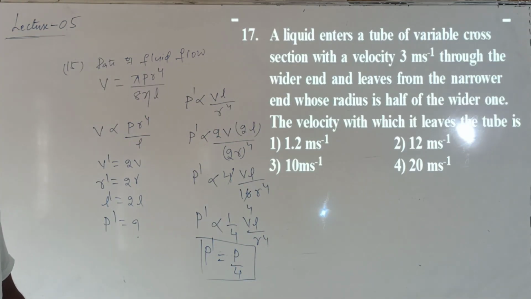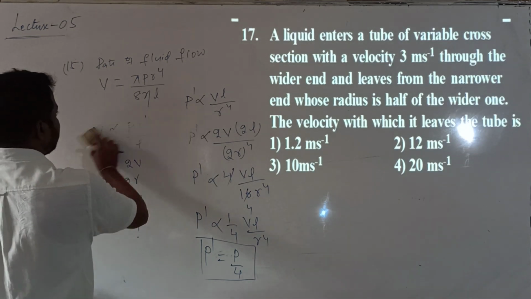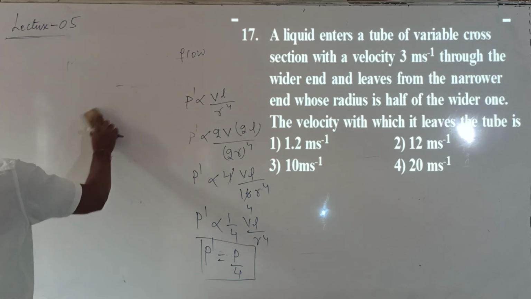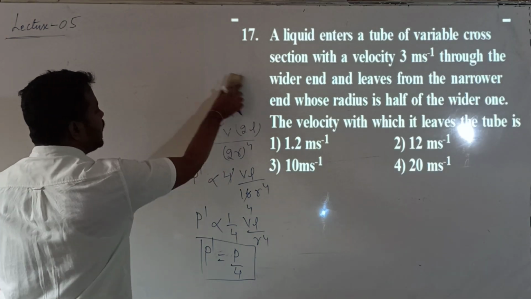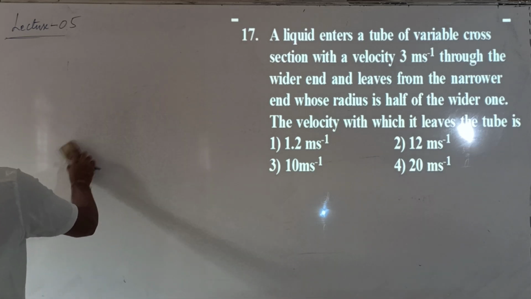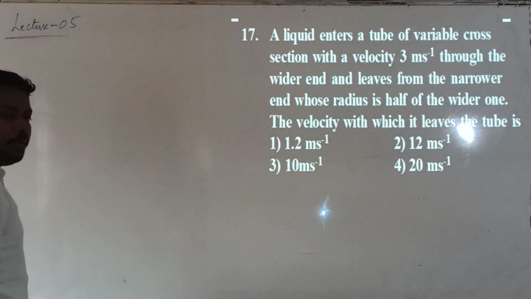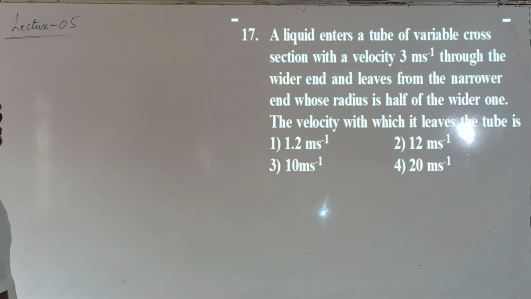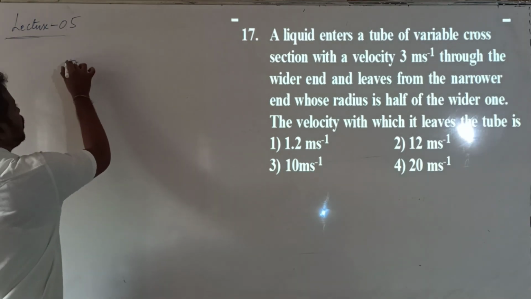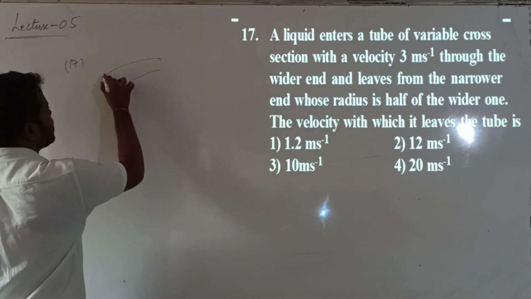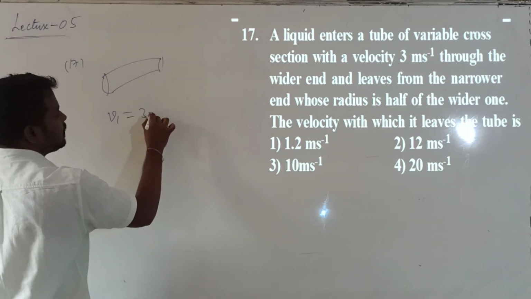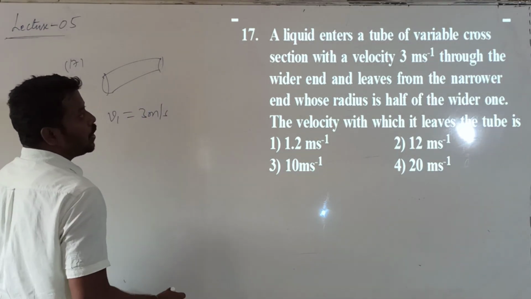The next question, question number 17. This question is based on the equation of continuity. In yesterday's class we discussed that, according to the equation of continuity, velocity is inversely proportional to area of cross section. A liquid enters a tube of variable cross section. One tube is there of variable cross section. Liquid is entering with a velocity v1 of 3 meters per second through a wider end.